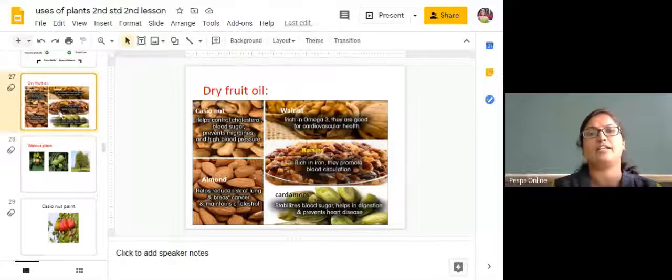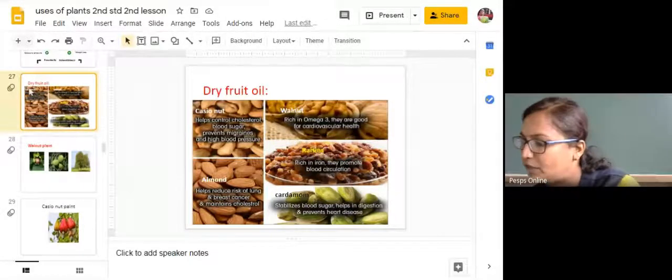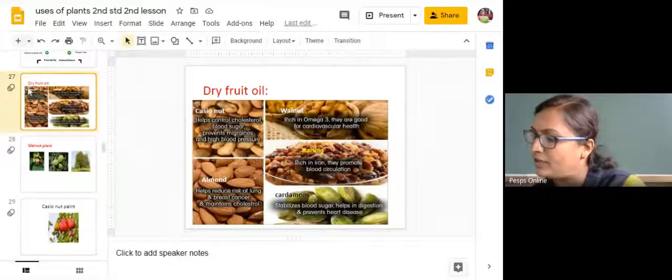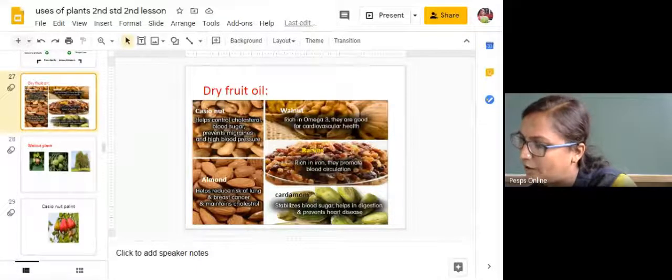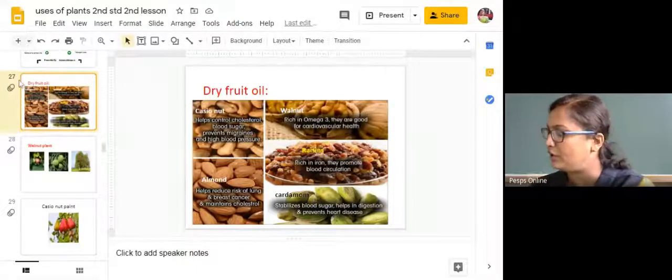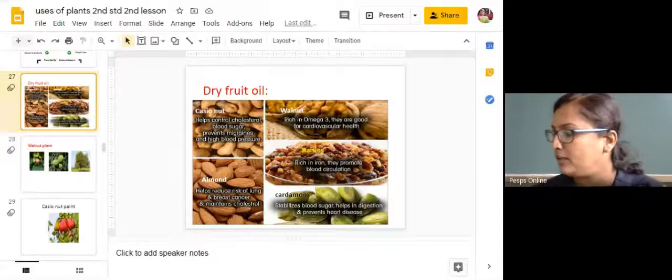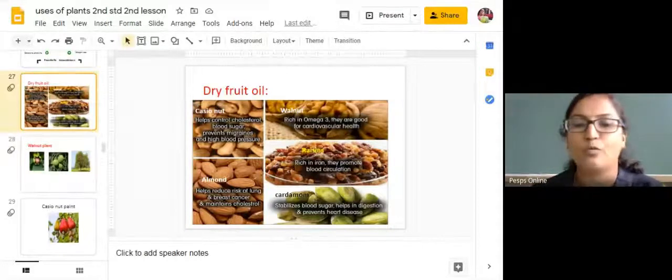Okay, we can get the oils from the dry fruits also. To check whether it will give the oil or not, you can do one activity that is given in your textbook. I will send you today. Okay, what you have to do for that. The project zone will be there in your textbook on page number 19. That one I will give you as a homework today.